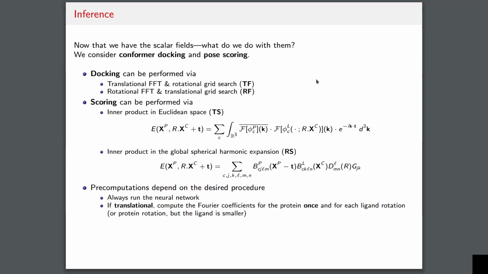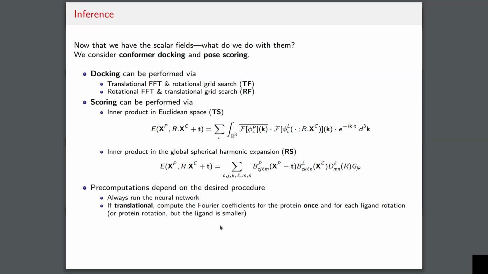So the neural network is only ever run once. I think there was a typo. I meant to say run once here. If the procedure is translational FFT, then you need to compute the Fourier coefficients for the protein once, and for each ligand rotation, right? Because you're doing manual grid search over the rotations, this means that you do need to compute the translational coefficients as many times as there are rotations.